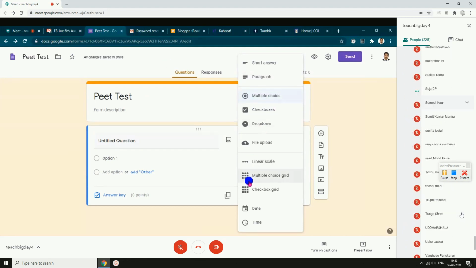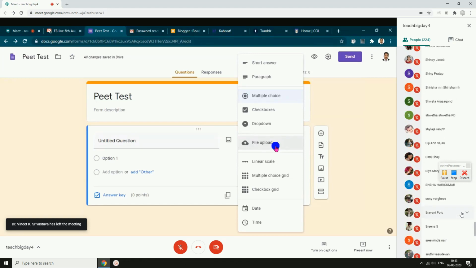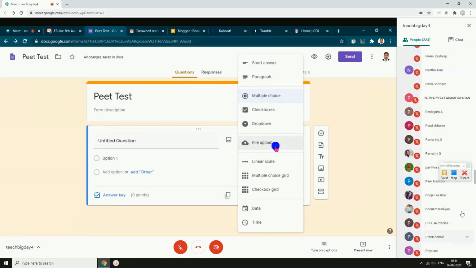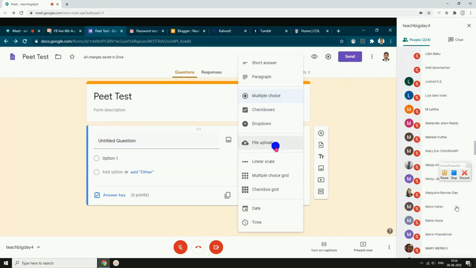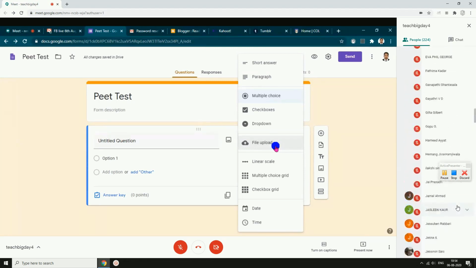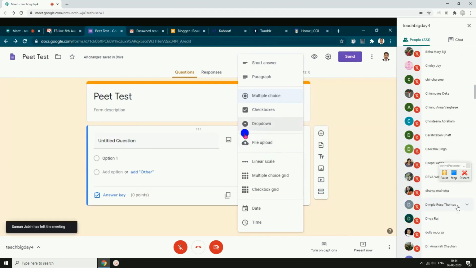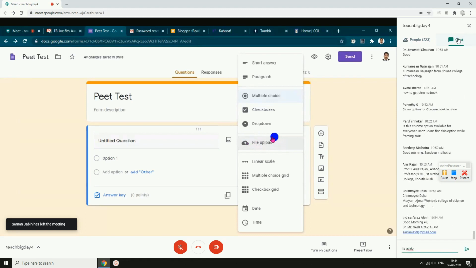So you have all these options, file upload. So I am asking my students to prepare a PowerPoint presentation, or I am giving an assignment or an examination where the students have to give answers. Like they need to prepare some answers in a separate file like Microsoft Word or Microsoft PowerPoint. And if the students want to upload the PowerPoint and Microsoft Word file, they can use this option, file upload.